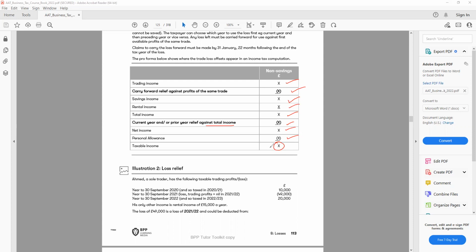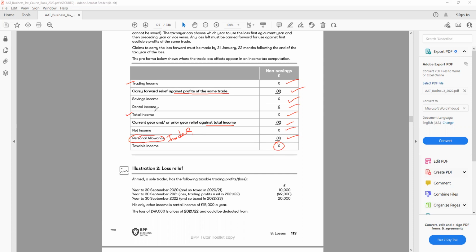That's for the individual. As soon as you see personal allowance, that represents an individual, because a company is not allowed to have a personal allowance. So make sure you understand these two. Trading income and total income are not the same thing. Some of the losses you can only minus from the trading income if it is carried forward.